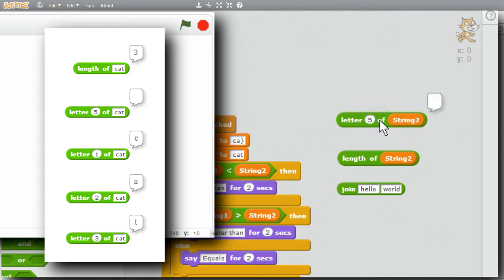I'll click on it, and I get an empty answer. If I have numbers 1, 2, or 3, I'll see some of the letters. I'll click on the 5, change it to a 1, run it. Letter C is the first letter of cat in string 2. Letter 2 will be the A, and letter 3 will be the T.